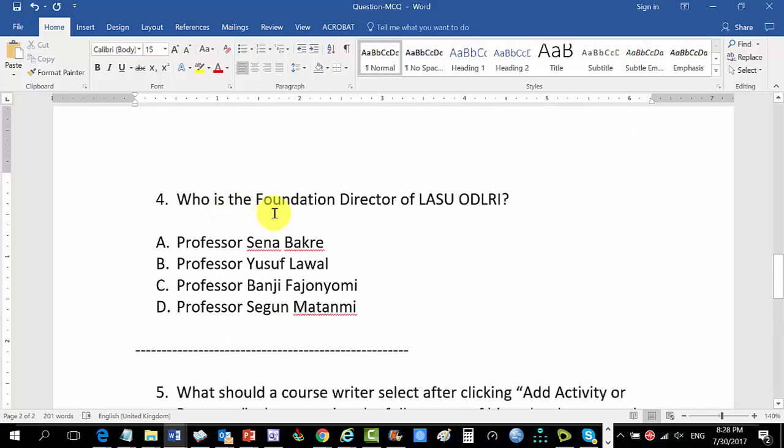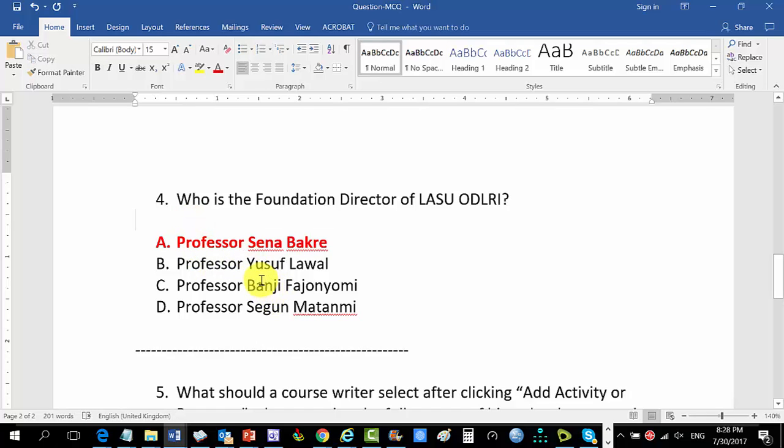Yeah, so who is the foundation director of LASU ODLRI? Coming from the bottom, Sheikh Matomi, Professor Banji Fajoyomi, Professor Yusuf Lawa, Professor Seda Bakri, that's our mama in the institute. Mama, that's it. A wonderful woman from Acting Chancellor.